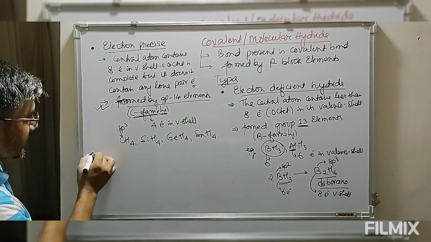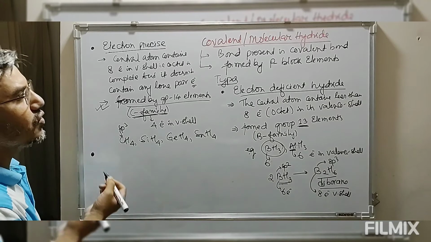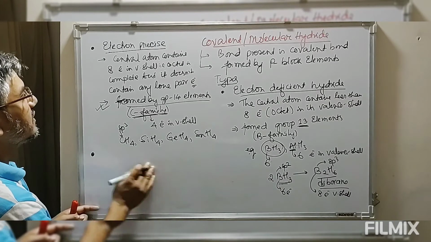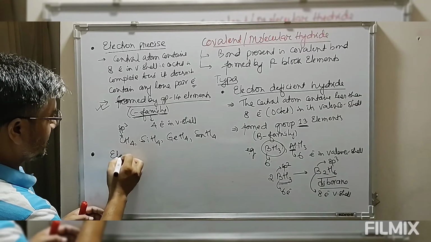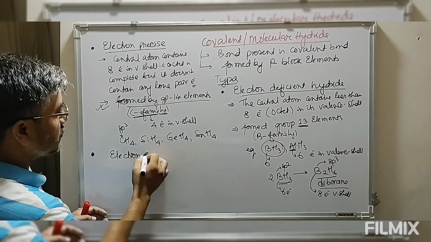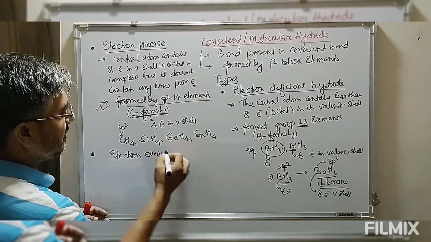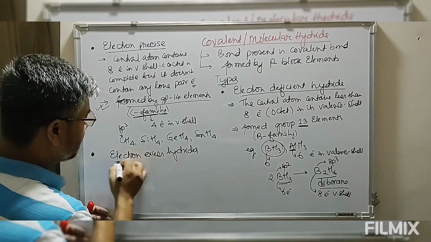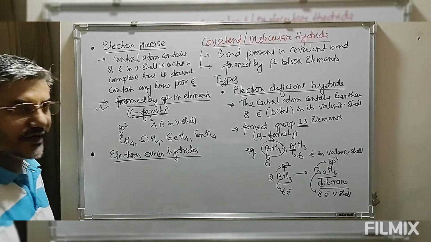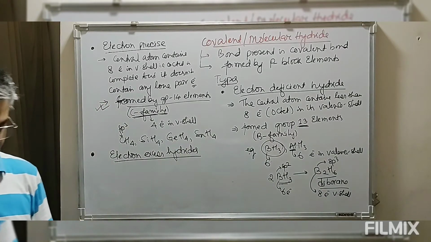Then the third category of molecular or covalent hydride is electron excess hydrides. Now the excess doesn't mean that we have more than 8 electrons in the valence shell.